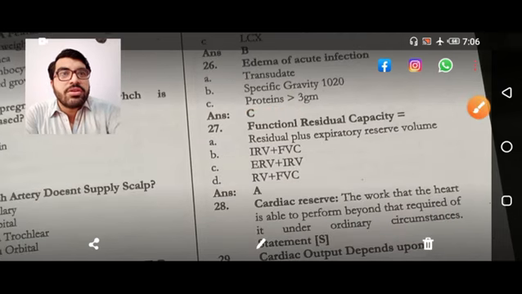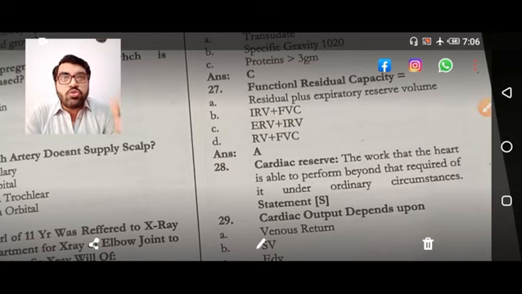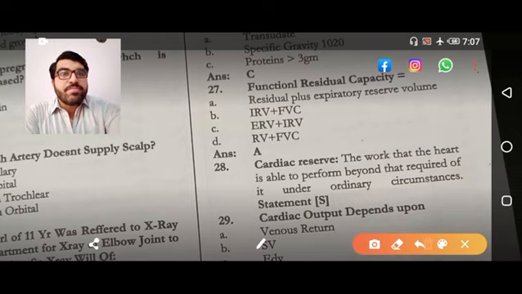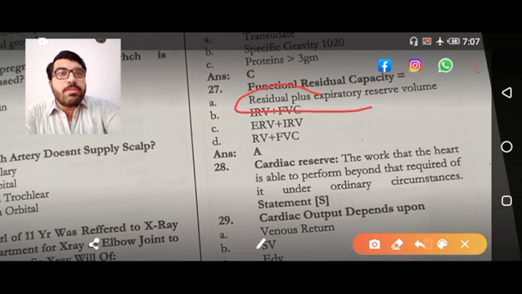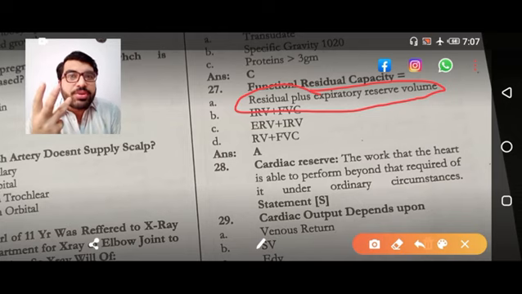So coming next, the functional residual capacity. Now if you are studying this thing, you have to study other things with this also. So the functional residual capacity, that is very easy. That is residual volume plus expiratory reserve volume. That is very simple to pick. Now what is inspiratory capacity, what is expiratory capacity, and what is functional residual capacity, and what is tidal volume?